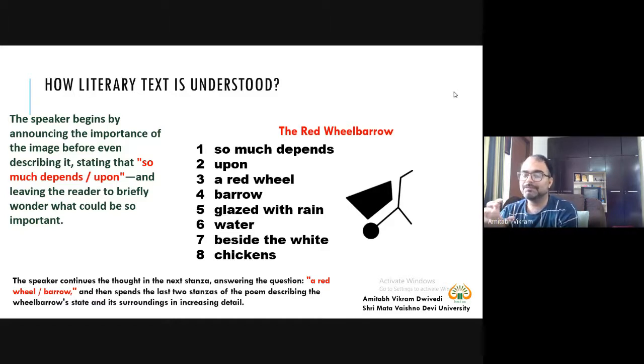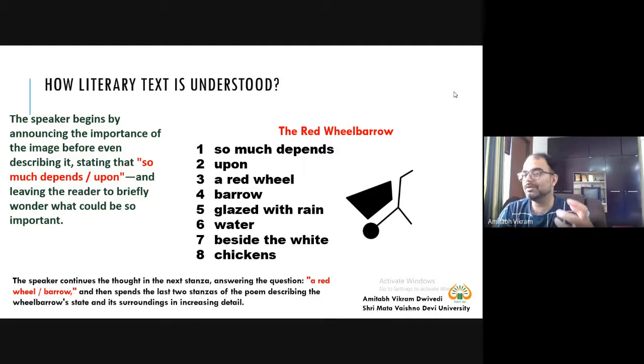So the reader will be surprised to know that so much depends upon a red wheelbarrow. How is it so? So much depends upon, let's say, oxygen. Nowadays, because most people are suffering from COVID-19, so much depends upon oxygen.